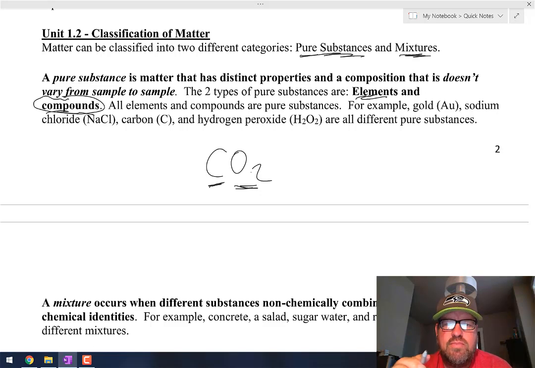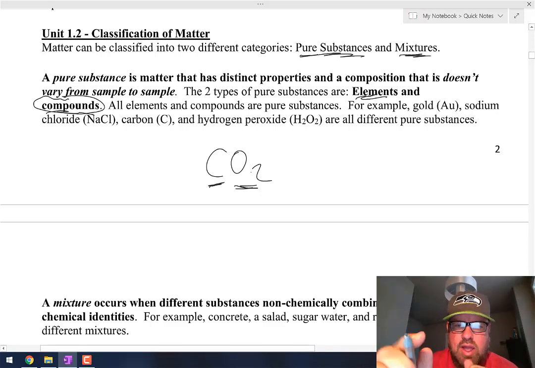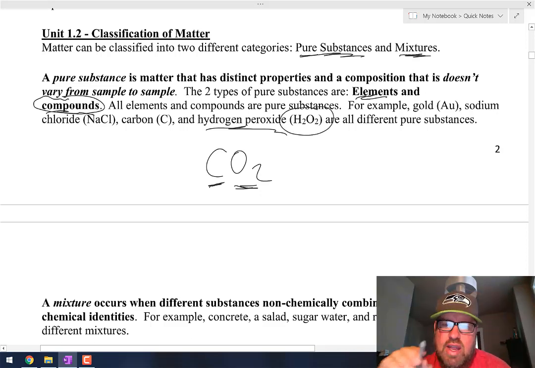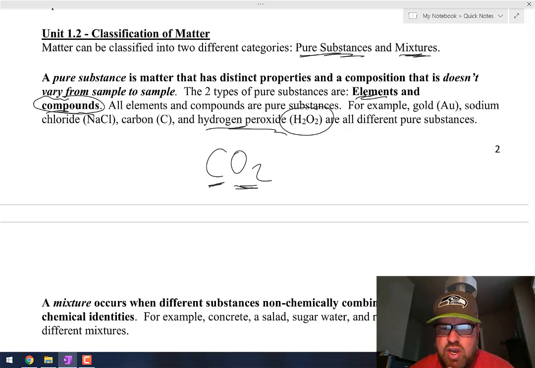So a pure substance, whether it's an element or a compound, doesn't vary from one sample to the other. They stay the same no matter what. Hydrogen peroxide is another pure substance in that it's always H2O2 and it never changes.